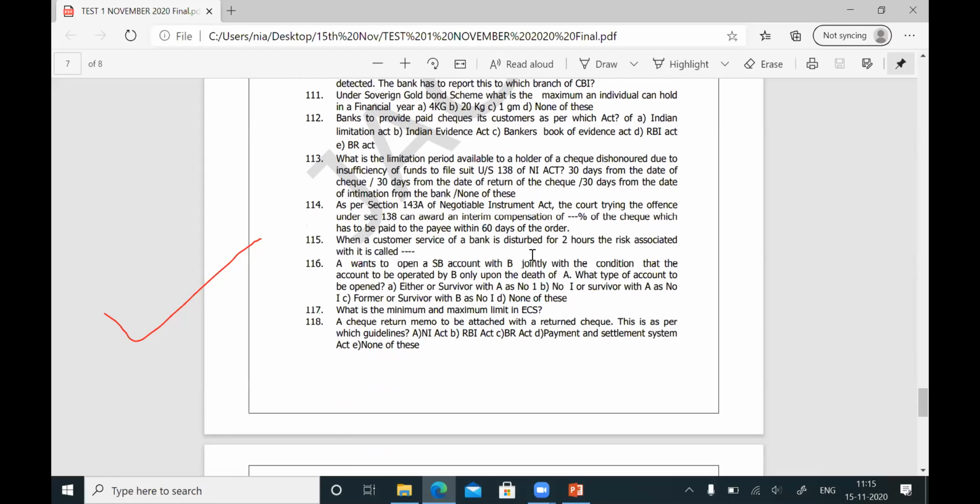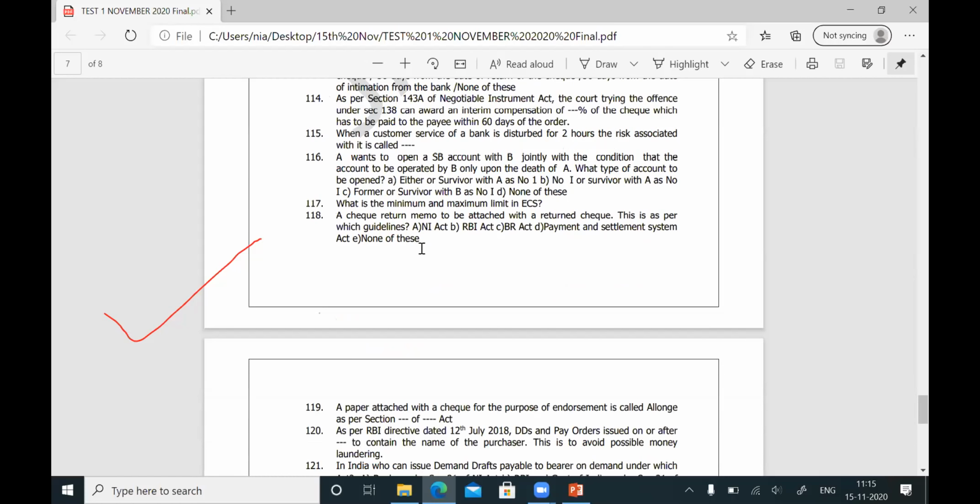Okay, question number 115. When a customer service of a bank is disturbed for 2 hours, the risk associated with it is called operational risk. So the answer for 115 is operational risk. Okay. Question number 116. This question was asked some time back.